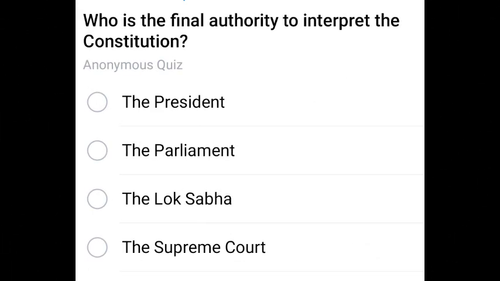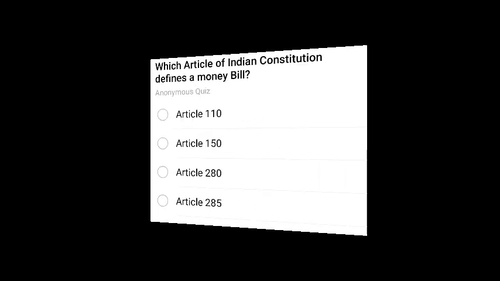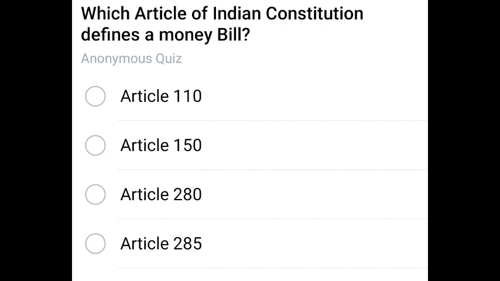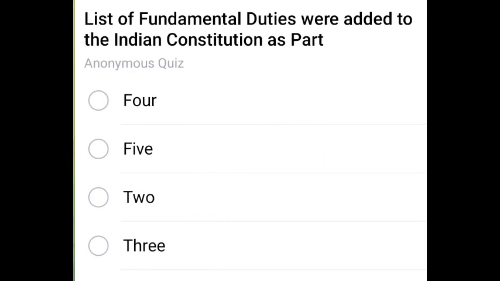Who is the final authority to interpret the Constitution? The one and only Supreme Court has the authority. Which article of Indian Constitution defines a money bill? Correct answer is Article 110. Option A, 110.